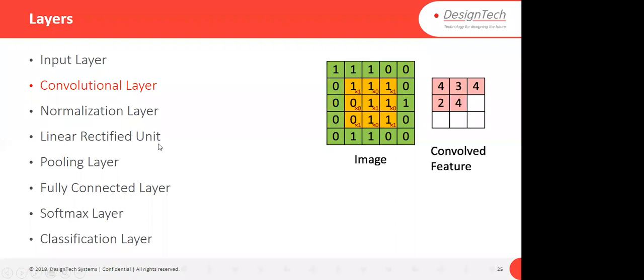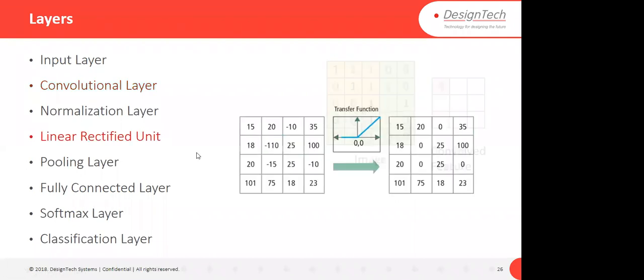Linear rectified unit. As we know, what is the work of a rectifier? Whatever negative data are coming, the linear rectifier will remove that negative data, those negative values, from your signal. The same way the linear rectified unit works here. See here, whatever negative features are extracted after convolution, those are replaced by 0, right? See, minus 1, minus 10 and so on are replaced by 0.